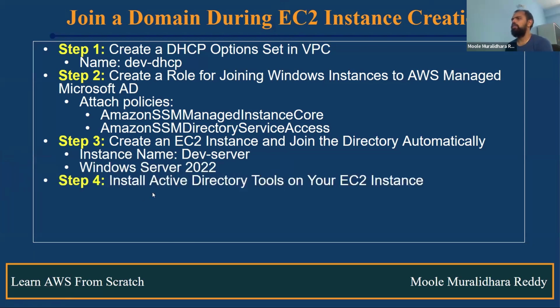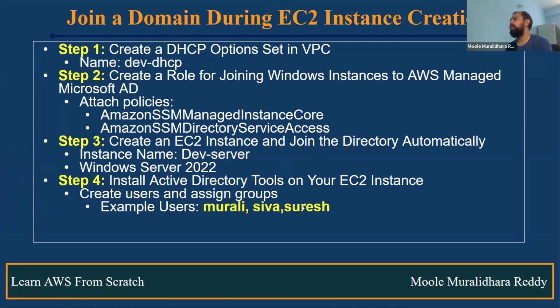Next, we'll install the Active Directory tools on your EC2 instance. Once we install the Active Directory tools, we'll create users, and we can assign those users to a group. Based on the group, they should have access. For example, Murli, Siva, Suresh. Then we will validate whether it is working as we expected or not. Understand that?